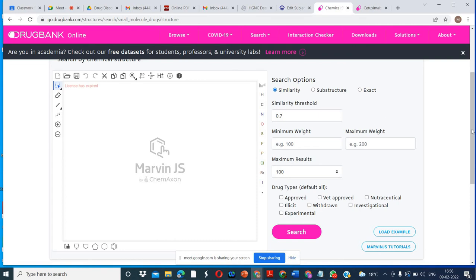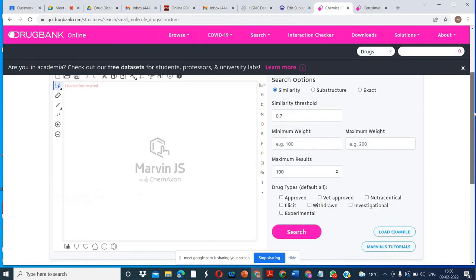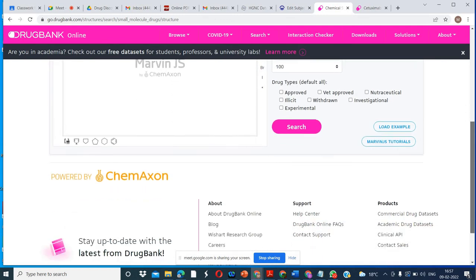We will also do a practical on this, and then we can save our structure. Before doing this we need to know about the different formats of the drugs. First we will learn that, then we will use this tool. You can also search using the chemical structure if you have it.